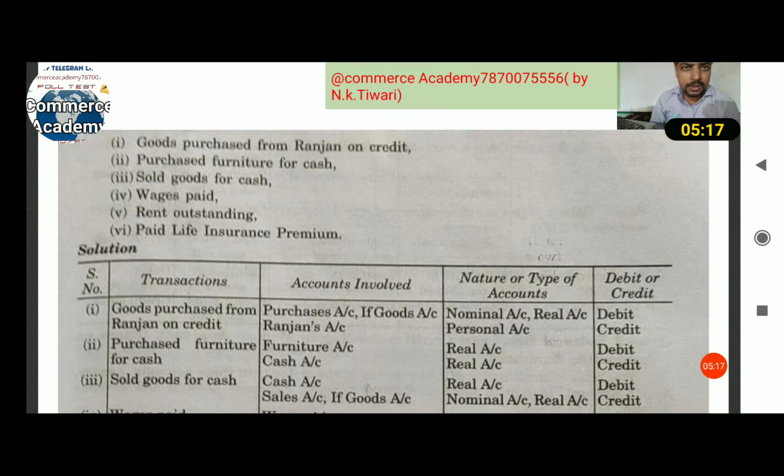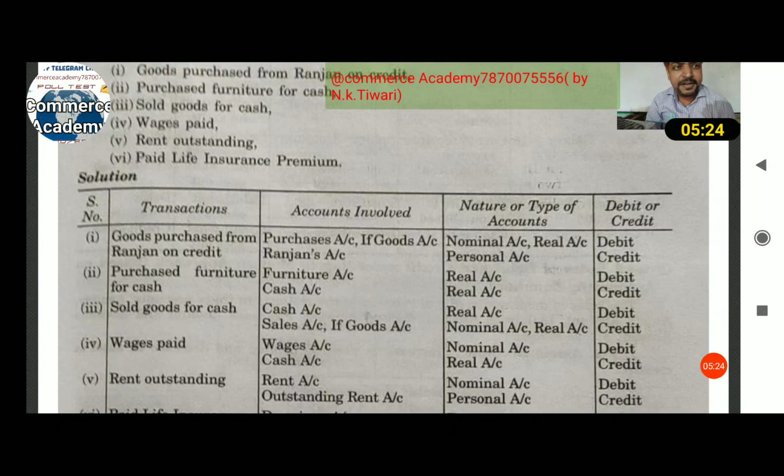Next, rent outstanding. What happens when the rent is outstanding? Outstanding rent is related to creating a liability. Outstanding expenses are a personal account. Clear? So in rent outstanding there are two terms: rent is the nominal account and outstanding rent is a personal account.